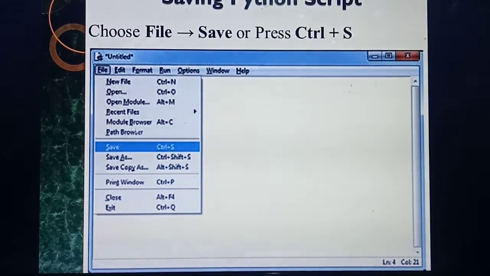The Save option also has a shortcut, Control S. What's the shortcut for Save? Either press Control S or select Save from the File menu.